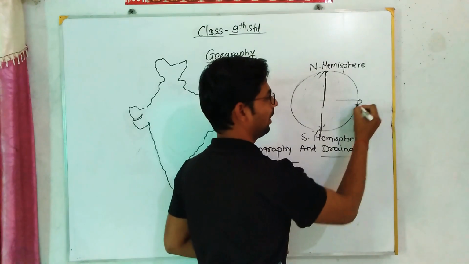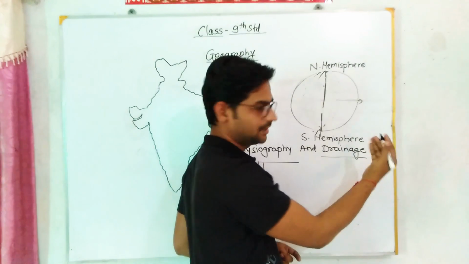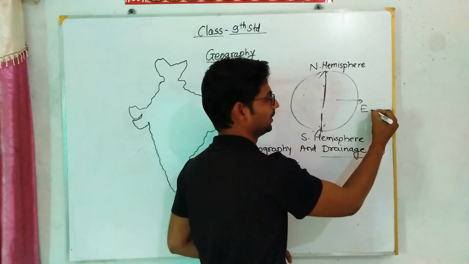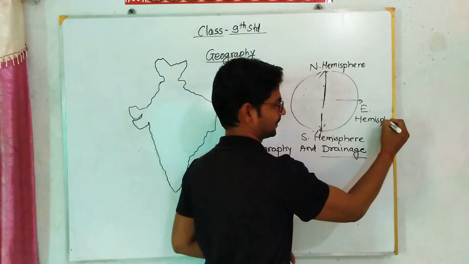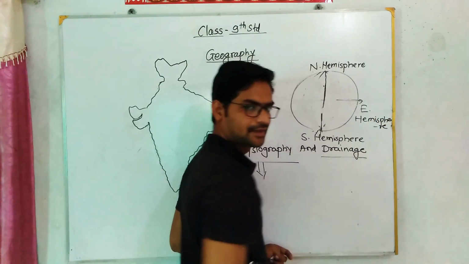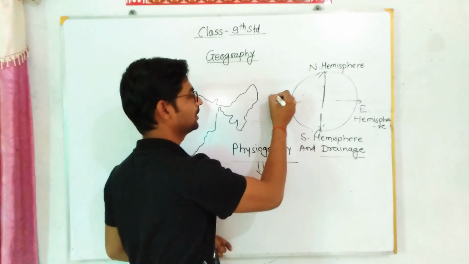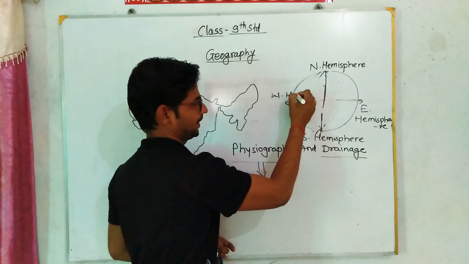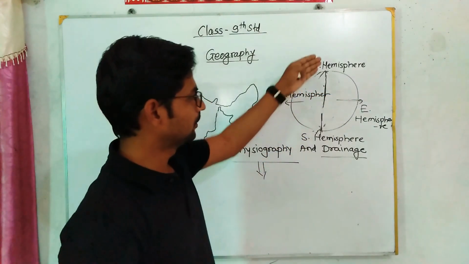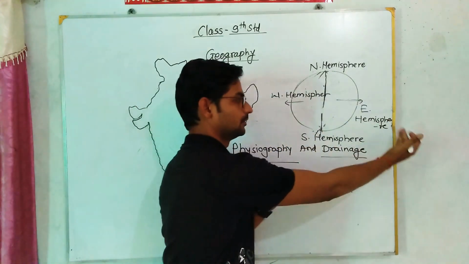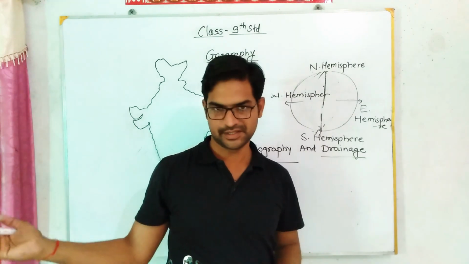So this half part of the Earth, which direction is this? Obviously the eastern direction. So this is called the eastern hemisphere. And this is the west direction of the earth. That is why this is the western hemisphere. Due to longitude, earth is divided into two equal halves: first is the eastern hemisphere and another one is the western hemisphere.